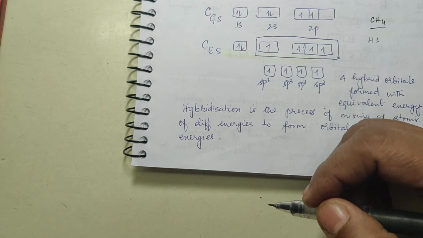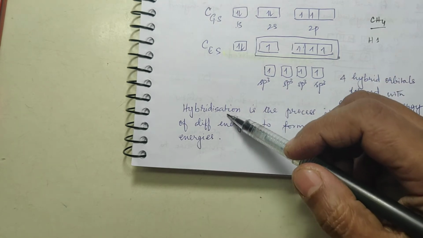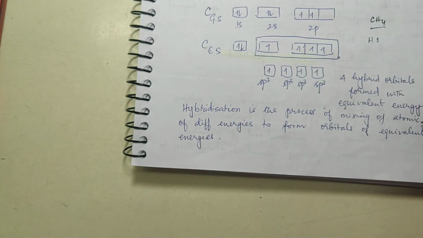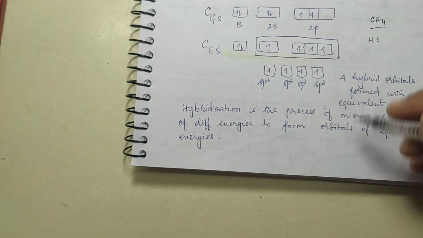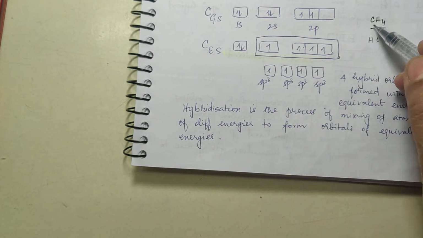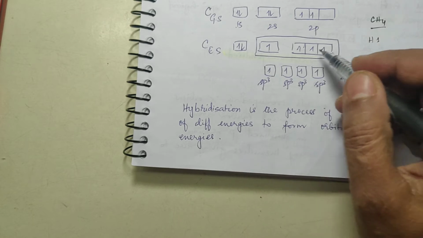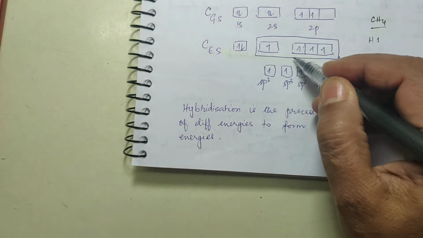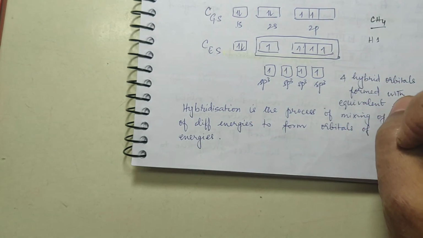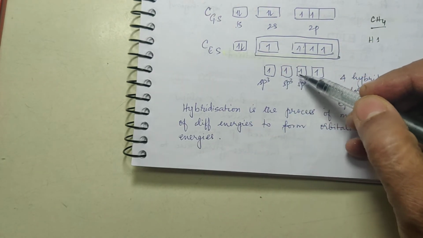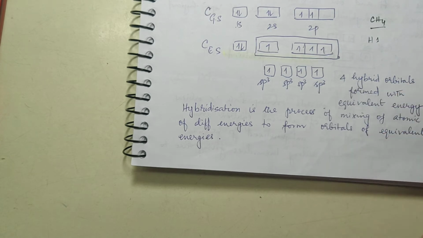2s and 2p differ in their energy levels, and hybridization is the process of mixing of atomic orbitals of different energies to form orbitals of equivalent energies. So what happens? Depending upon the number of surrounding atoms, that many orbitals hybridize, they mix together and form 4 new ones which are of the same energy.